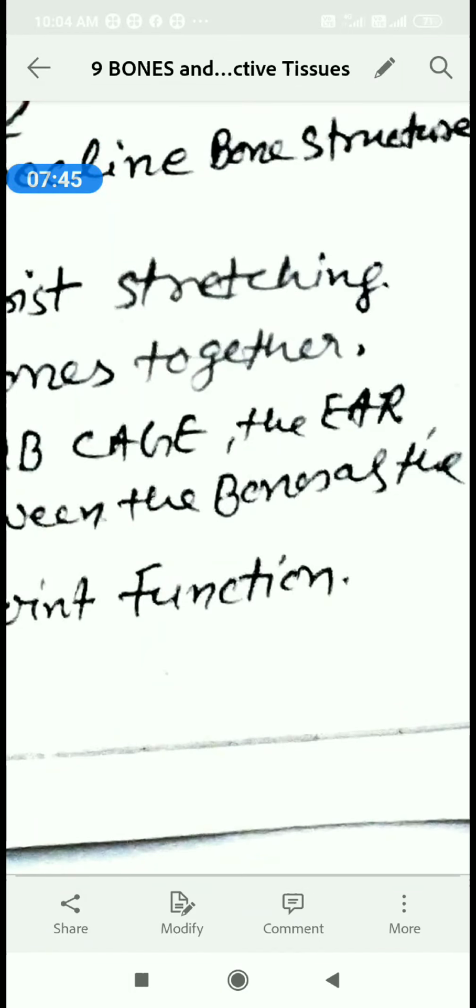So this is a small video about bones and cartilage, and some key points about bones and cartilage are given below. This video is very useful for students of class 9 under the chapter Tissues.